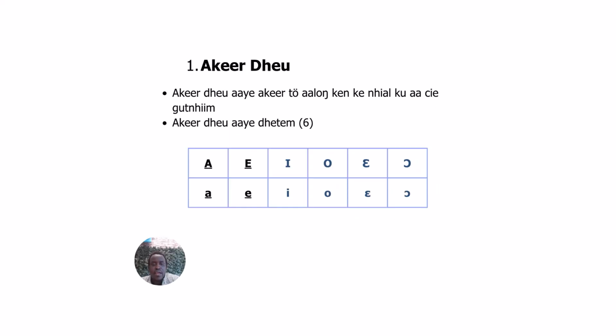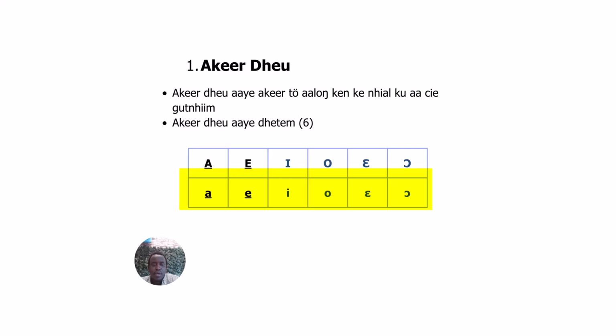So this essentially means Akeer Dheu. These are letters whose intonation is high when you pronounce them, and each of them is written separately, as you can see here. There are 6 of them.